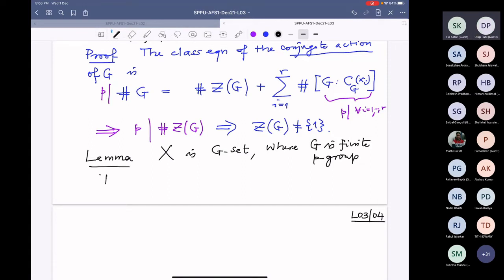Then the cardinality of X and the cardinality of the fixed points of the G action on X, these two numbers are congruent modulo P. Also, G is a finite G set.